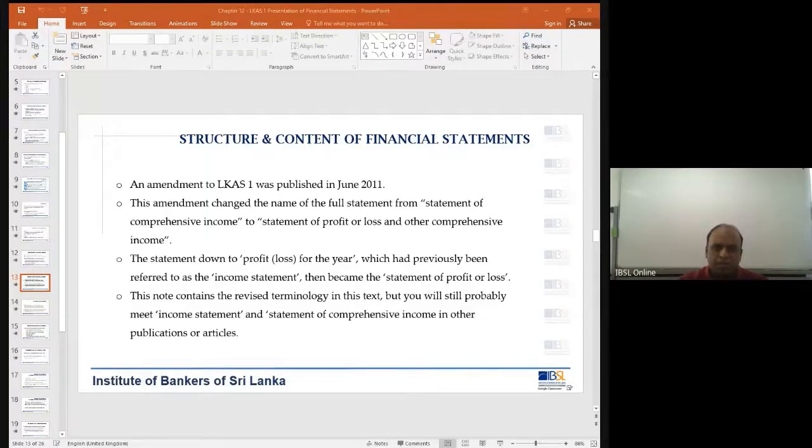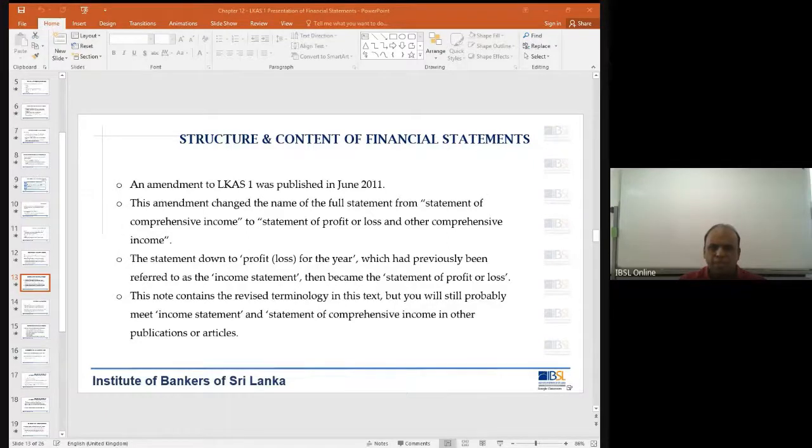Similarly, when you look at the commercial bank's financial statement, they call it income statement. Now, their profitability is shown in the income statement. So when you go down, as I told you, this is group, this is bank, and at the bottom you have profit for the year. So commercial bank's profit for the year, that is for the year 2019, is about 17 billion. So the group also has made somewhat similar to that. But what I want to highlight is in the income statement only you get the profitability. Now see what happens.